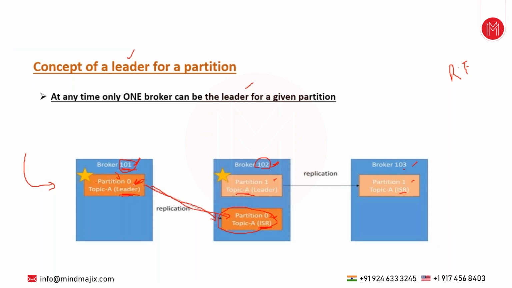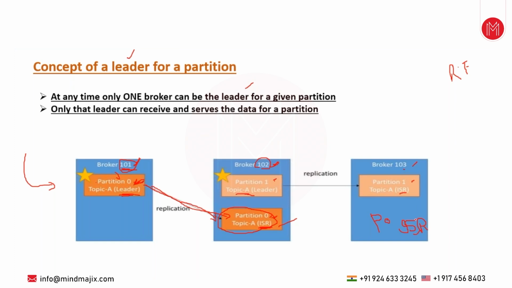So at any time, one partition will be the leader and all the remaining are in-sync replicas. For example, if I have created replication factor 3, another partition 0 will be created in broker 103. So he will become another ISR, in-sync replica. It means for partition 0, there is one leader and two followers, two in-sync replicas. So this is how it should be.